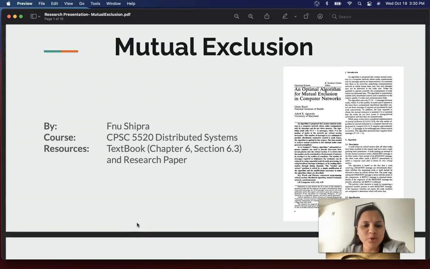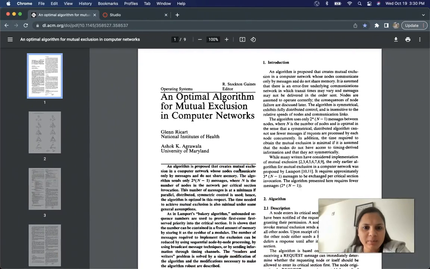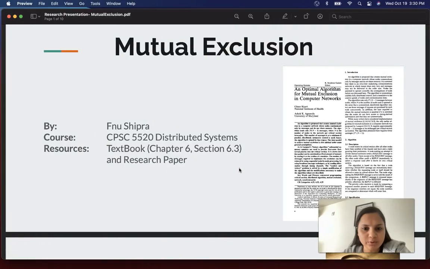Hi, my name is Shipra and I'm going to talk about the topic mutual exclusion. For this, I read a paper that shows an optimal algorithm for mutual exclusion.